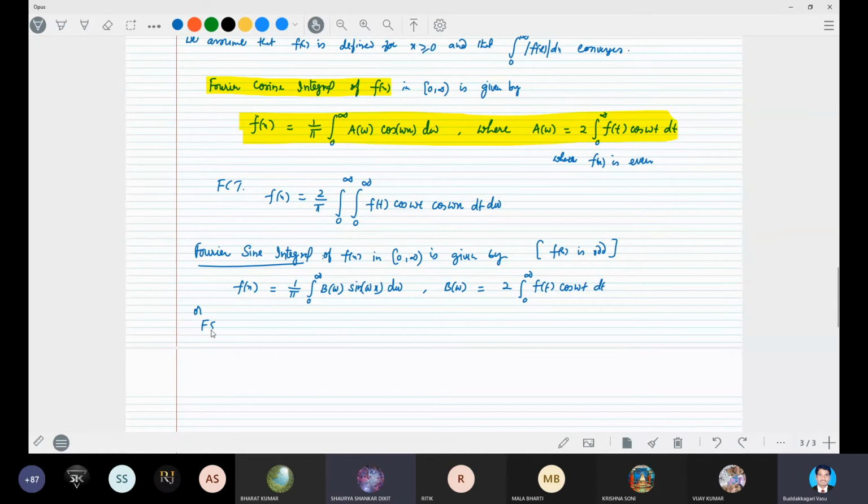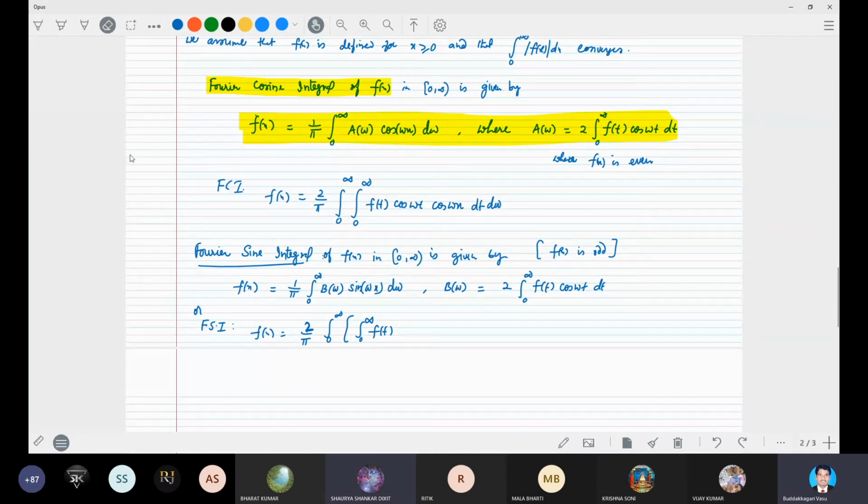Or we can write the Fourier sine integral, Fourier cosine integral, in another form as 2 by pi integral 0 to infinity. That b(omega) you can substitute directly here, and that 2 has been taken outside. Like that also you can write it, integral 0 to infinity f(t).